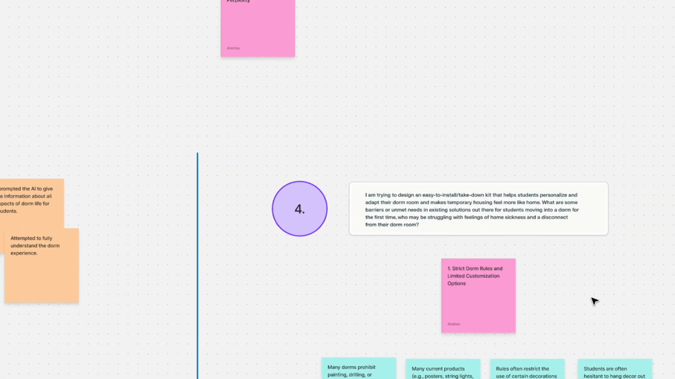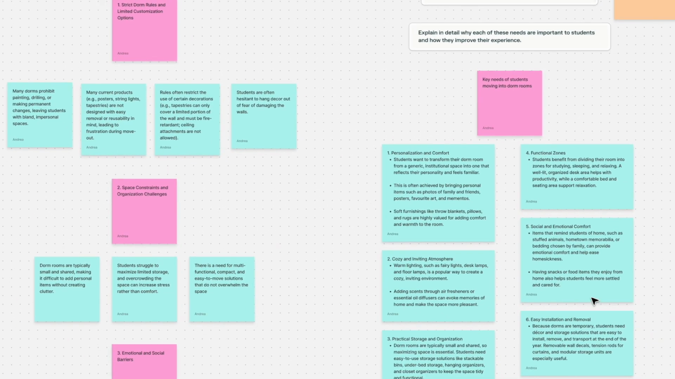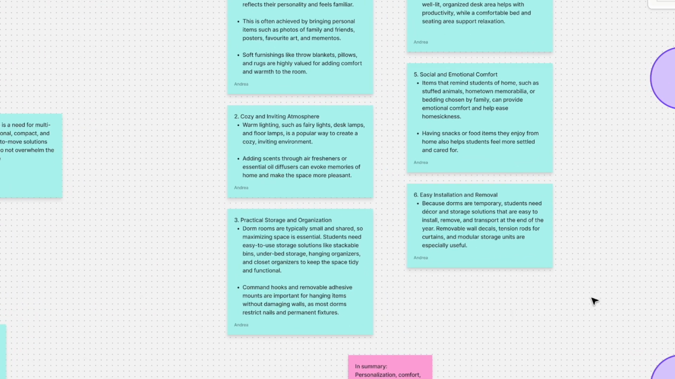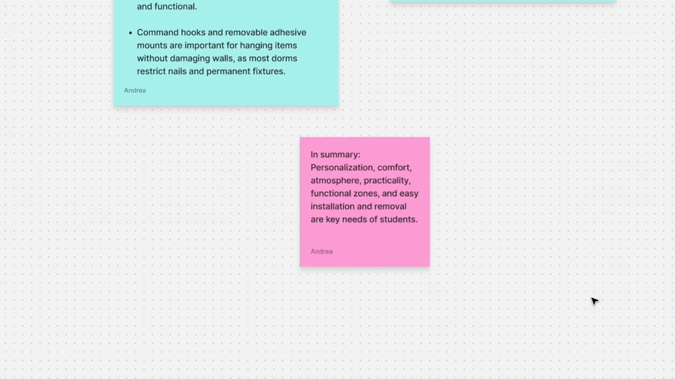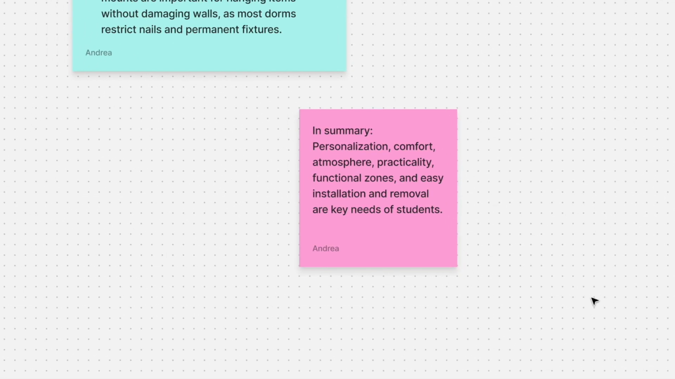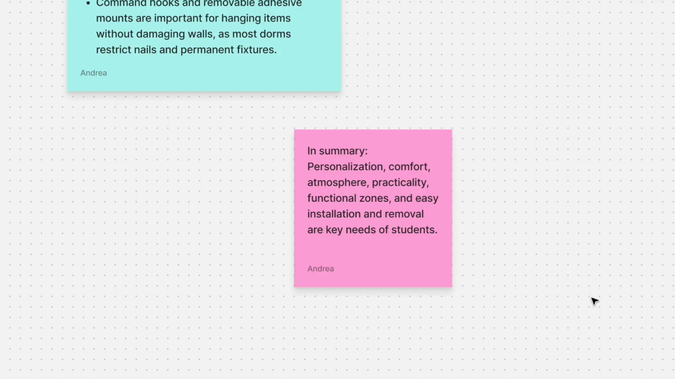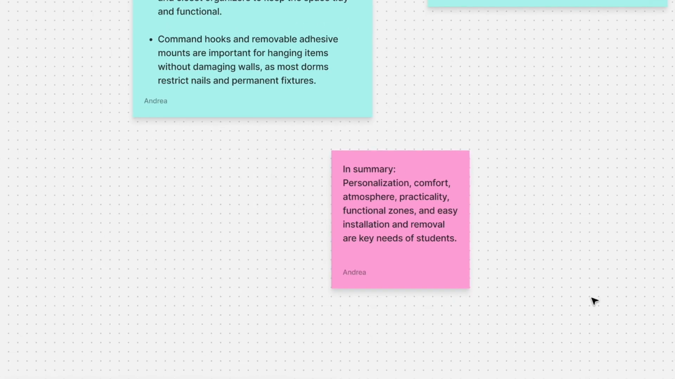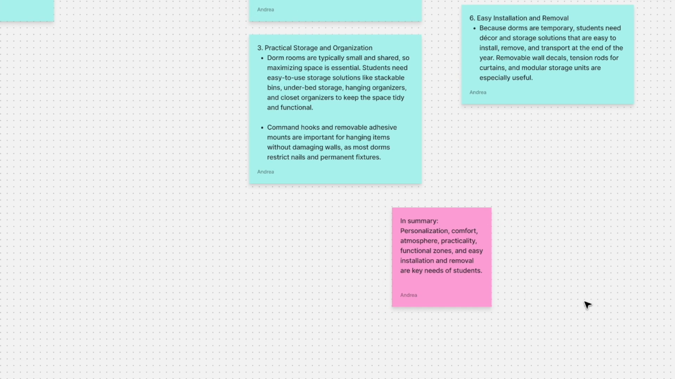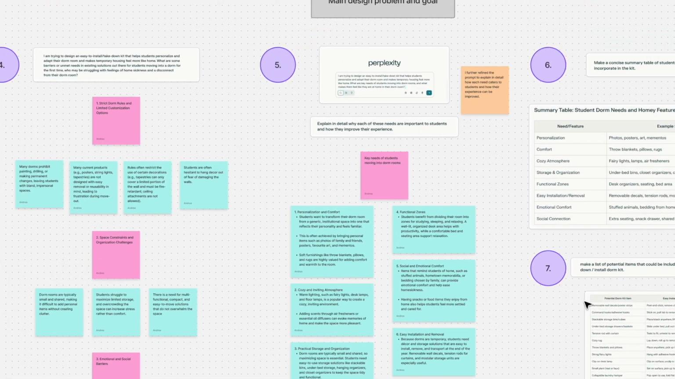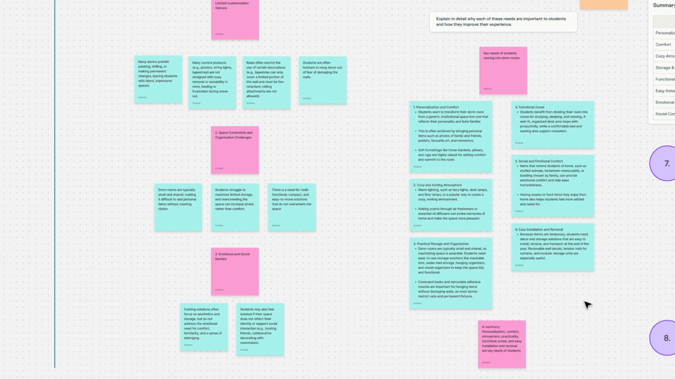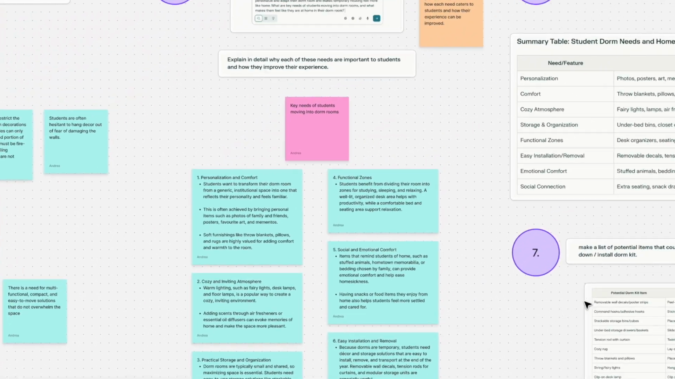Throughout this process, I identified several recurring user needs: personalization, items that allow students to express their individual interests; comfort, familiar objects that create a sense of home; atmosphere, lighting and decor that foster a relaxing environment; practicality, organizational tools that help students feel more in control; functional zones, tools that separate study and relaxing areas; and finally, ease of use, products that are simple to install and remove and stay in line with dorm room policies. Recognizing that these themes appeared consistently across multiple AI prompts, I used them to guide my ideation process.